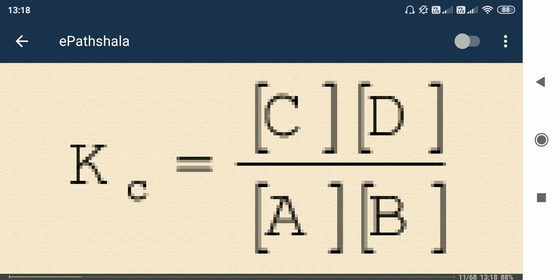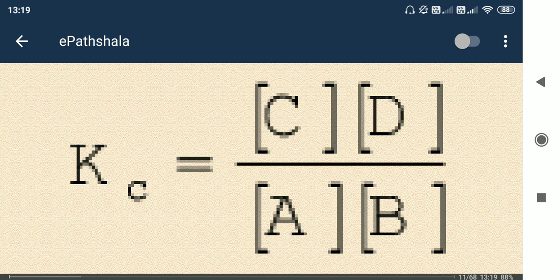Kc equals the concentration of C times the concentration of D, divided by the concentration of A times the concentration of B. This holds only at the time of equilibrium, using equilibrium concentrations. Kc is fixed for a reaction.